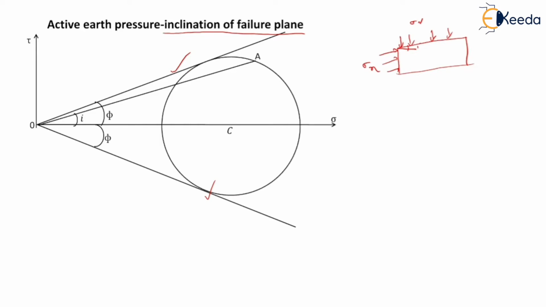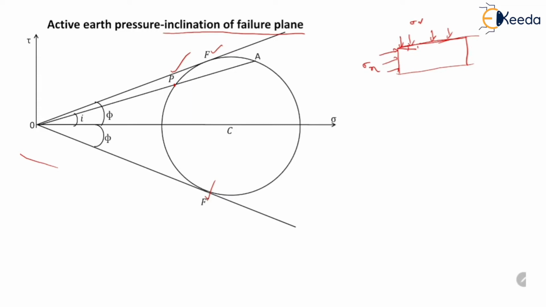So this Mohr circle passes through point A as it represents the top surface of this element, and OA is equal to sigma V. Then it touches the failure envelope at point F, and this OA intersects the Mohr circle at point P. So this point P is called as pole.